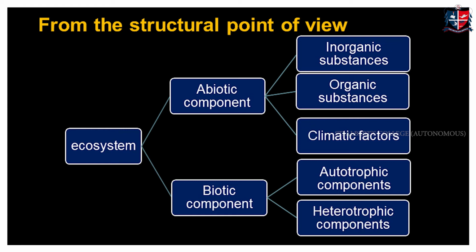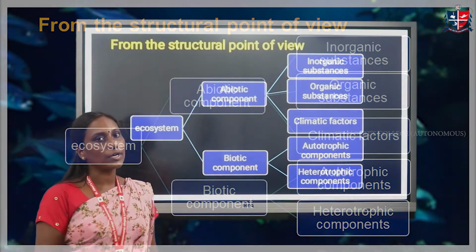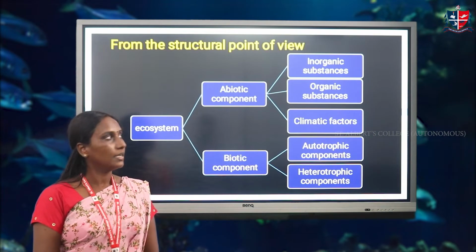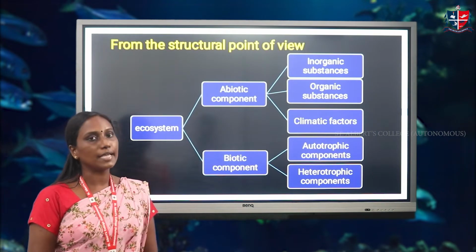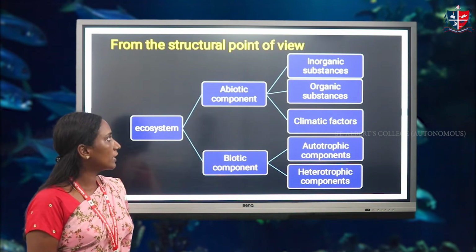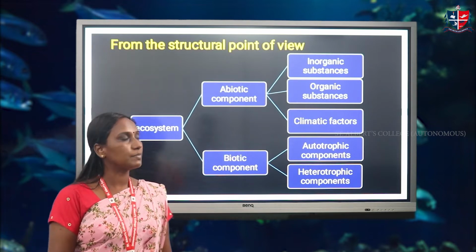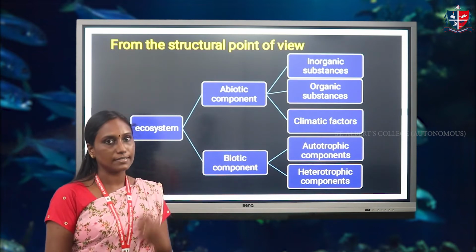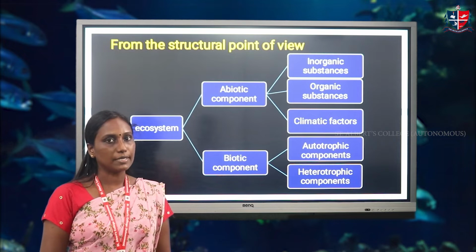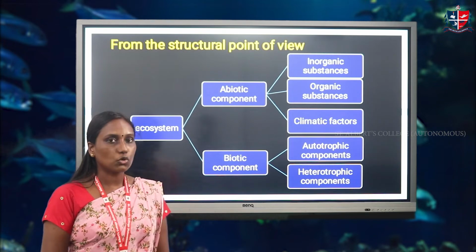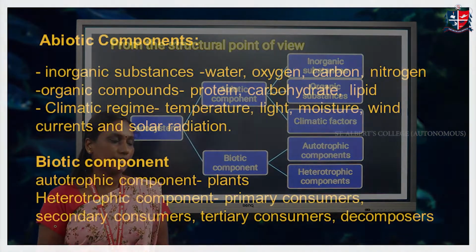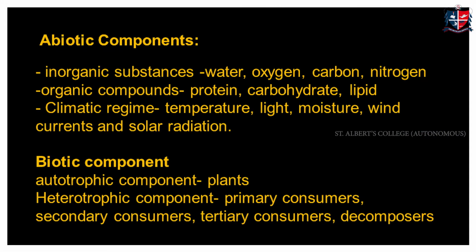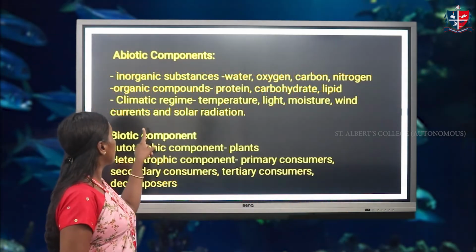From the structural point of view, it can be classified as abiotic component and biotic component. The abiotic component can again be classified as inorganic substances, organic substances, climatic factors, etc. The biotic component can be classified as autotrophic components and heterotrophic components. We can explain the classification further.